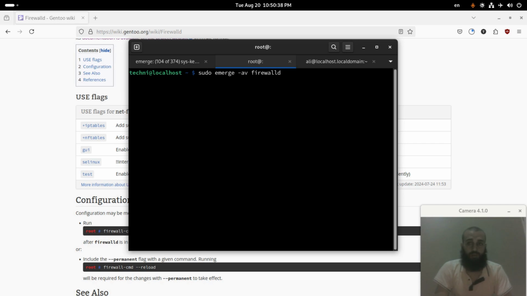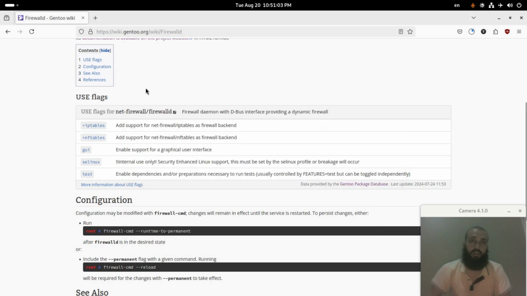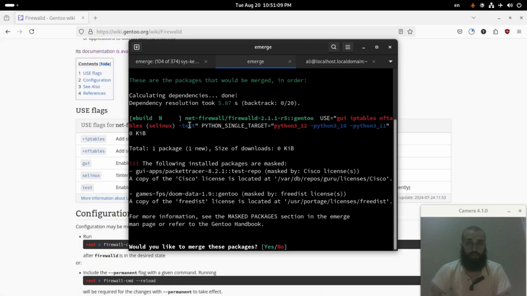Before I run this command, you need to know something. If you are using a binary kernel, the dist kernel, there are some configurations that you don't need to bother about, so simply run this command. If you aren't, you need to run this command and watch the output, since I remember that in the wiki there was a section that tells about the kernel configurations that need to be set in your source kernel.